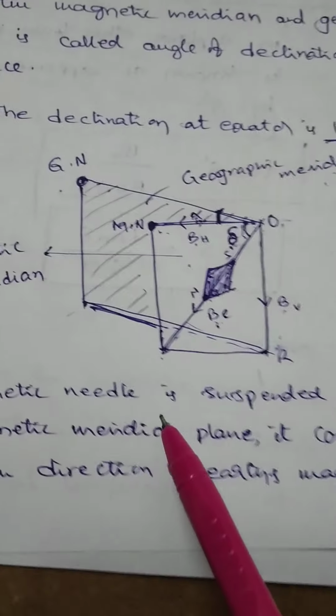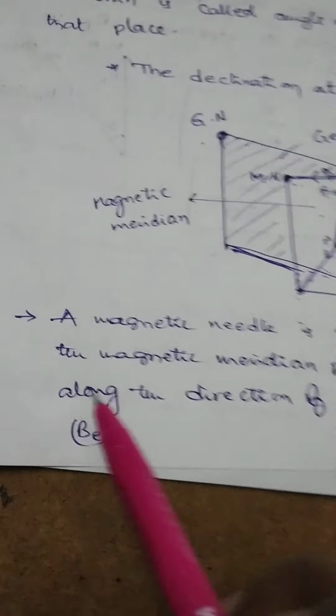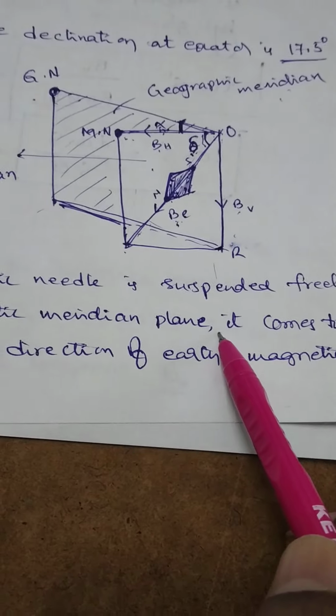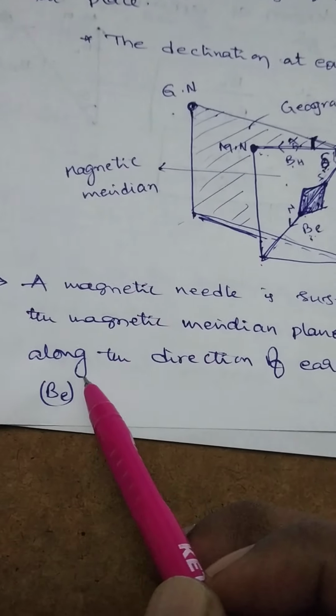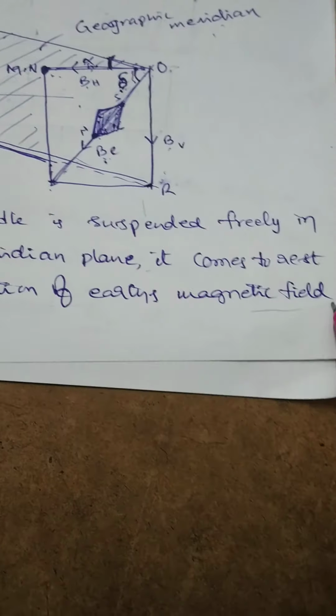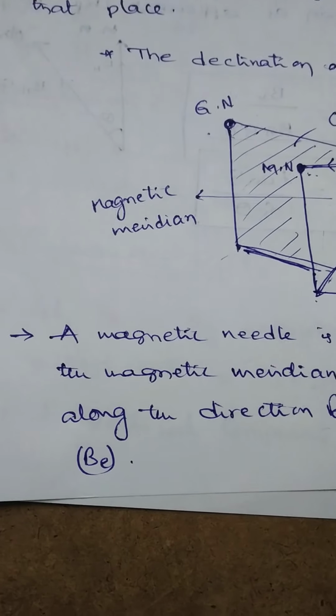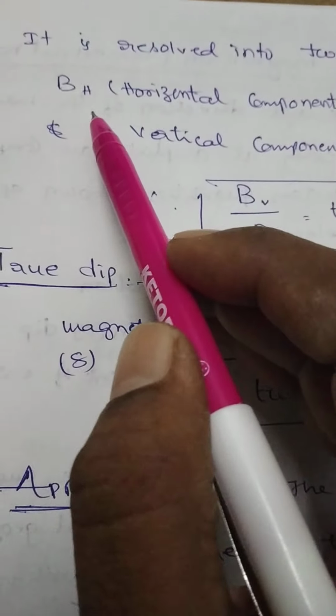A magnetic needle suspended freely in the magnetic meridian plane comes to rest along the direction of Earth's magnetic field. The Earth's magnetic field BE is resolved into two perpendicular components.